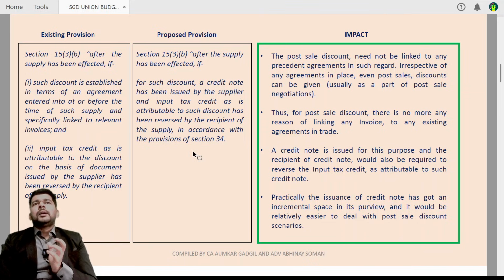Friends, till now, under the provisions of section 34, there was no explicit provision to issue a credit note for passing on a discount.